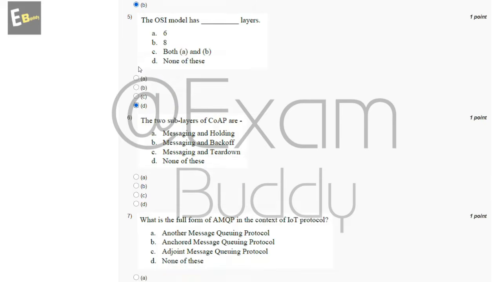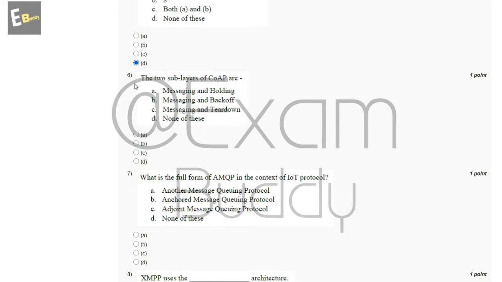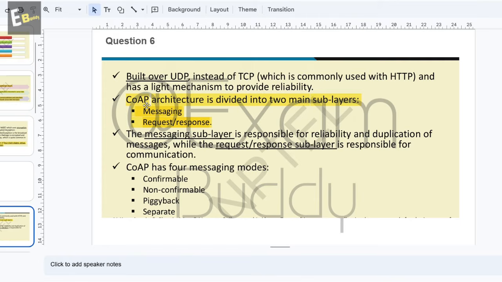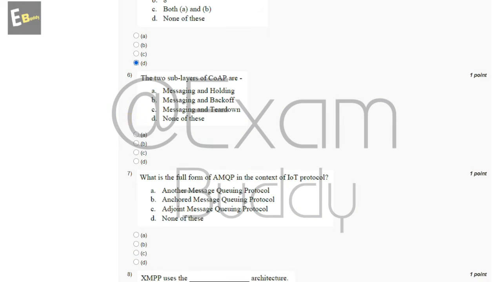Now let's talk about the sixth question. The two sublayers of COAP. So let's check the answer. So the answer is COAP architecture is divided into two main sublayers: messaging and request response. So the answer of question 6 is D, none of these.